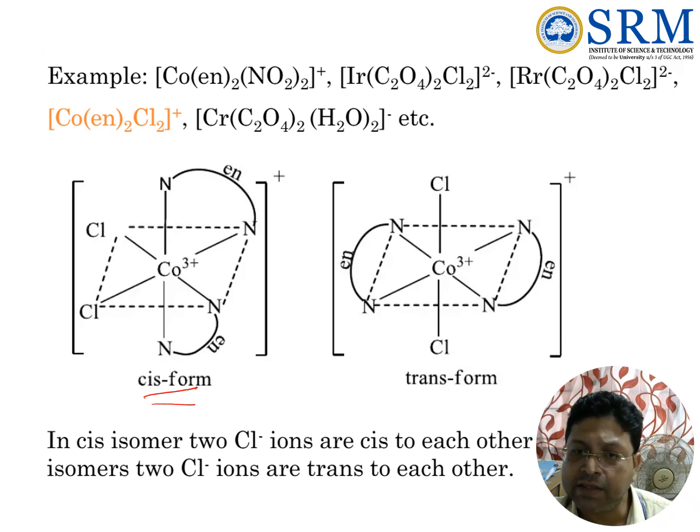In this case, the two ethylenediamine ligands are coordinating like this. So the two axial sides are vacant, and these can be occupied by two chlorides. Here they are in trans orientation because the equatorial positions are occupied by two symmetrical bidentate ligands. So this chloride and this chloride are in trans disposition. That is why we call it the trans form. So this is the cis form, this is the trans form.